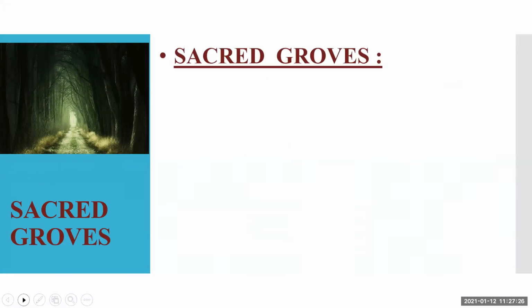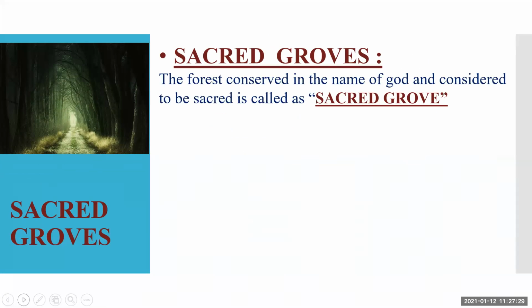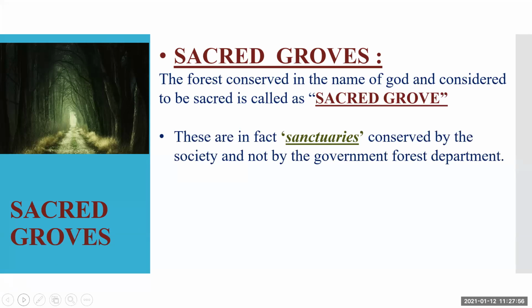Now what are sacred groves? Sacred groves means the forest conserved in the name of God and considered to be sacred is called a sacred grove, where the local people are conserving a particular forest area in the name of God, and they are not doing any kind of bad practices over there. No hunting, no poaching, no deforestation, nothing. They are just taking care of that particular area in the name of God. That is known as sacred groves.